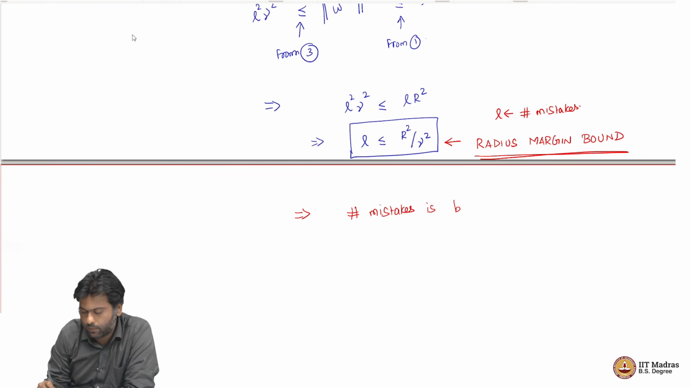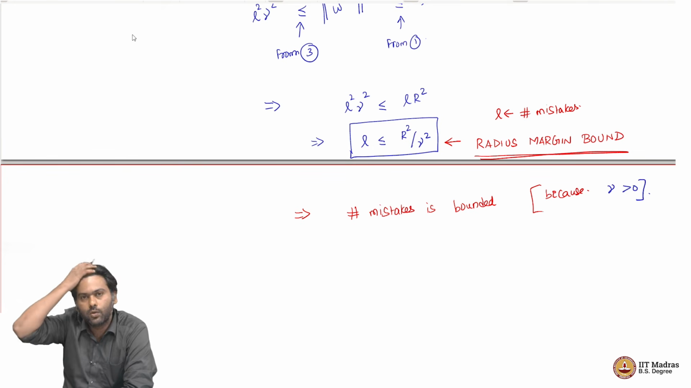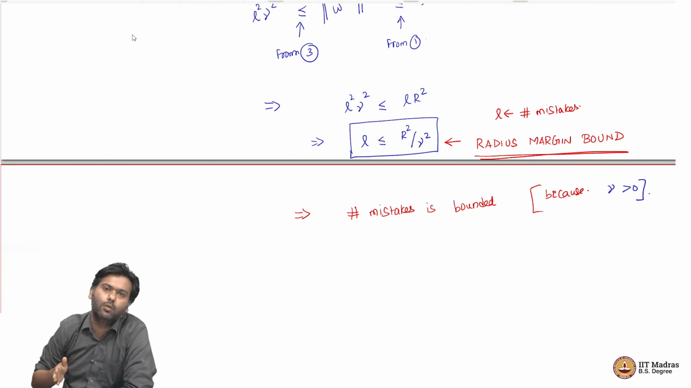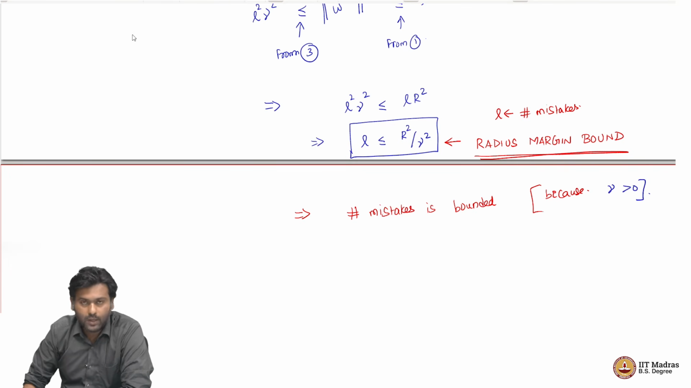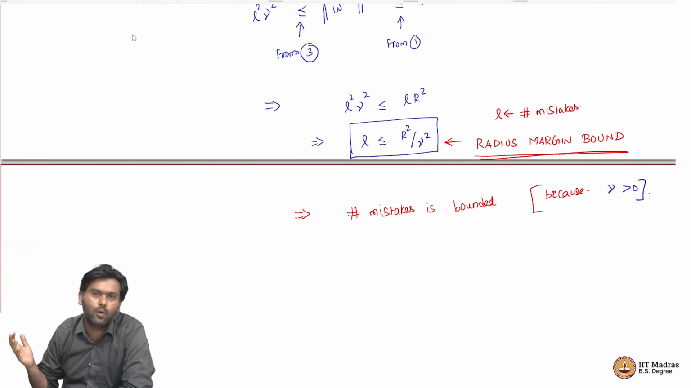So, this means that the number of mistakes is bounded, because, well, why is this? Because gamma is positive, and so R square by gamma square is a finite number. If gamma was 0, which means we allowed points to lie on the hyperplane that separates the pluses from the minuses, then this argument would just say that L is less than or equal to R square by 0, which means the number of mistakes is less than or equal to infinity,